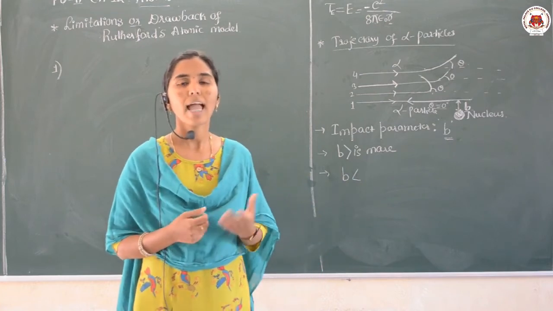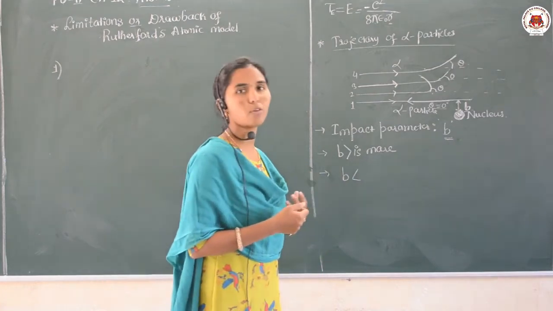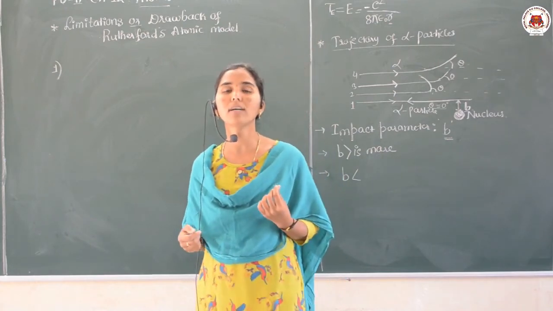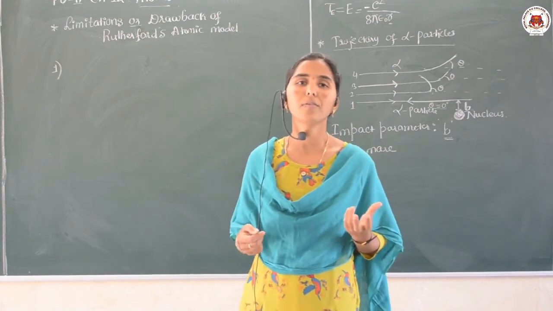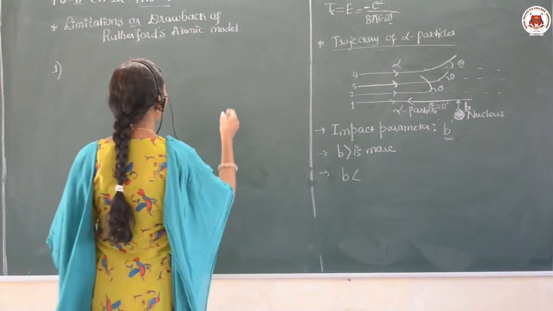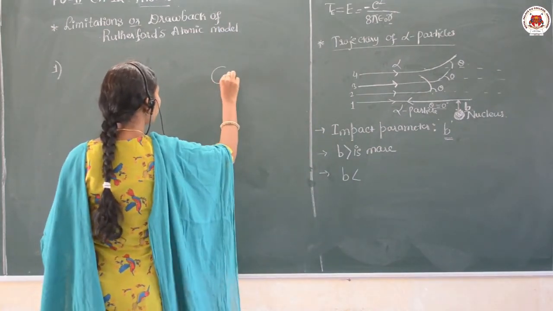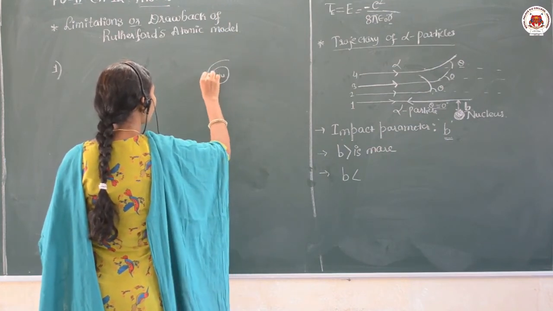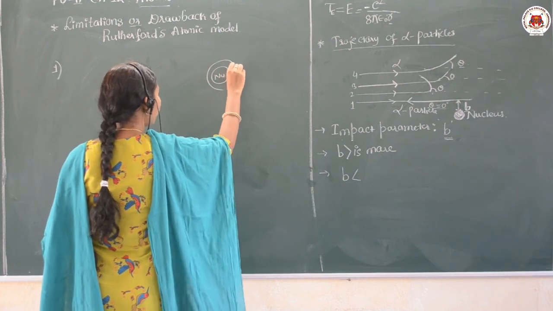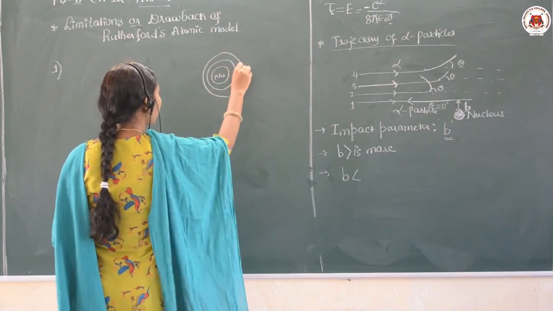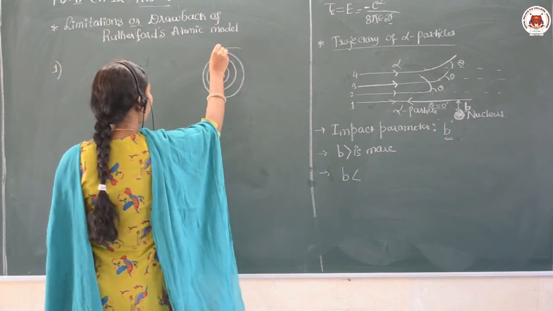As Rutherford told, the electron can revolve around the nucleus in different orbits. If you see here, this is the nucleus, and these are the different orbits around the nucleus where the electrons are revolving.